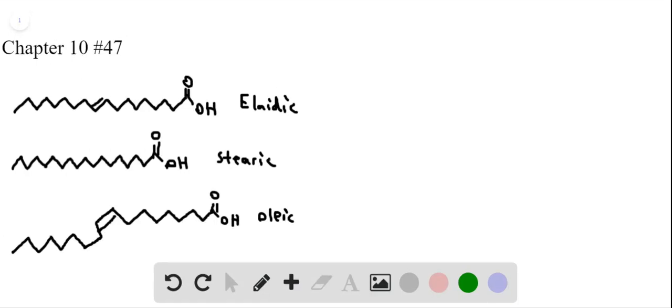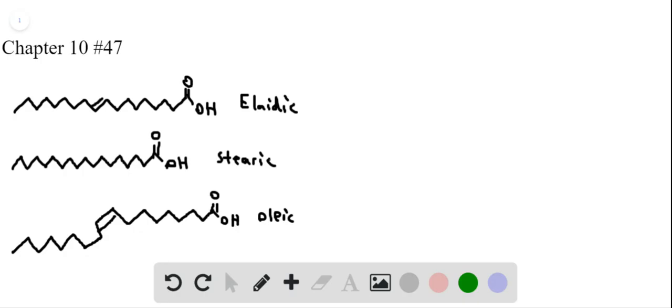This is the answer to Chapter 10, problem number 47 from the Smith Organic Chemistry textbook. And this problem presents us with elaidic acid, which has an E double bond. And we're asked to predict how the melting point of elaidic acid compares with the melting points of stearic and oleic acids. And they can be found in Table 10.2. I've drawn them here.